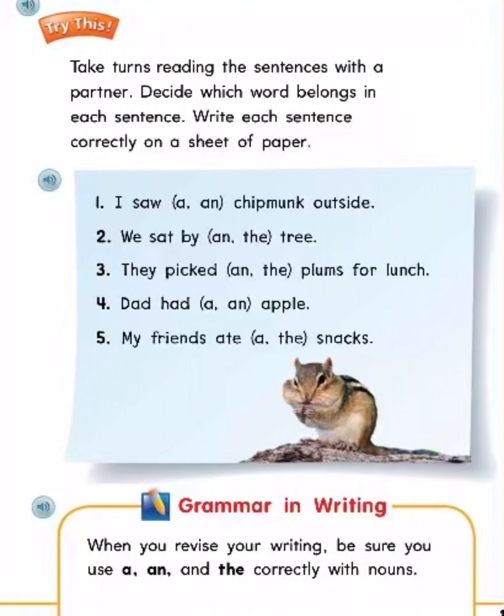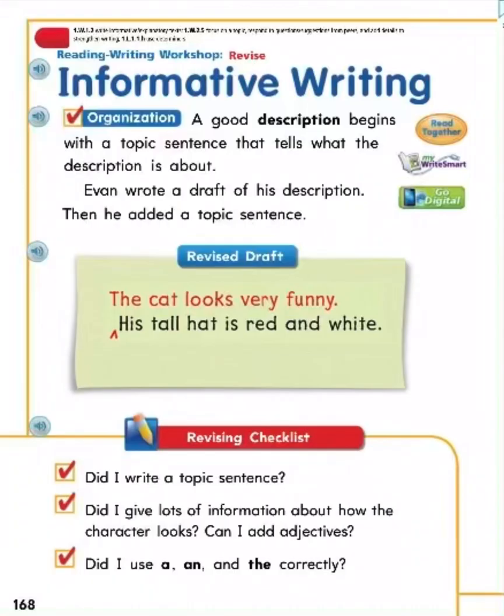Grammar in writing. When you revise your writing, be sure to use a, an, and the correctly with nouns. Informative writing. Organization. A good description begins with a topic sentence that tells what the description is about. Ivan wrote a draft of his descriptions, then he added a topic sentence. Revised draft. The cat looks very funny. His tall hat is red and white.